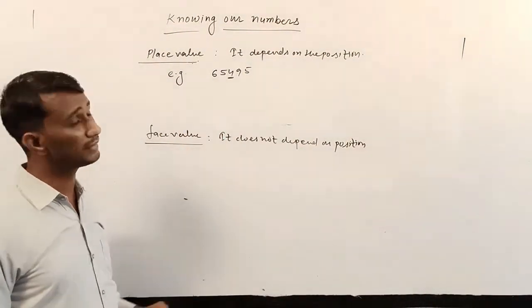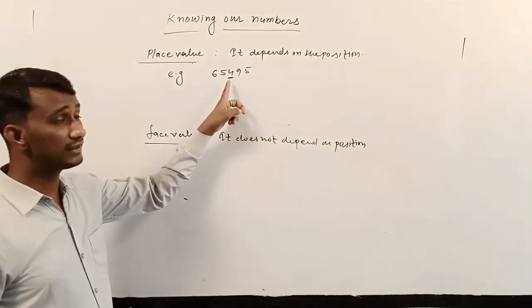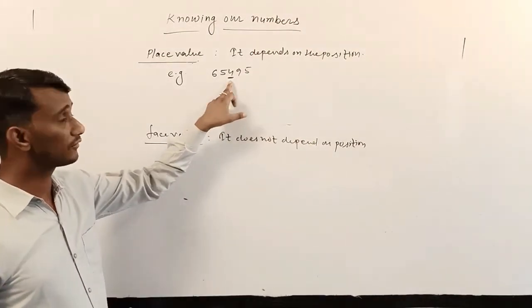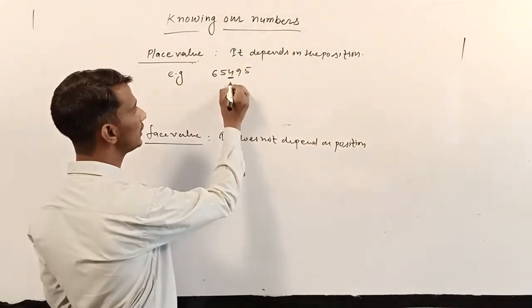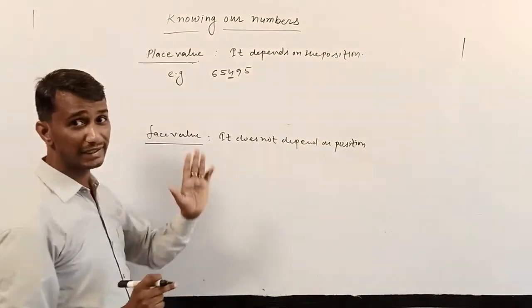So here, which number is having the underline? We get 4. 4 has the underline, so separately we have to find out its place value. For place value, first we count from the left side.